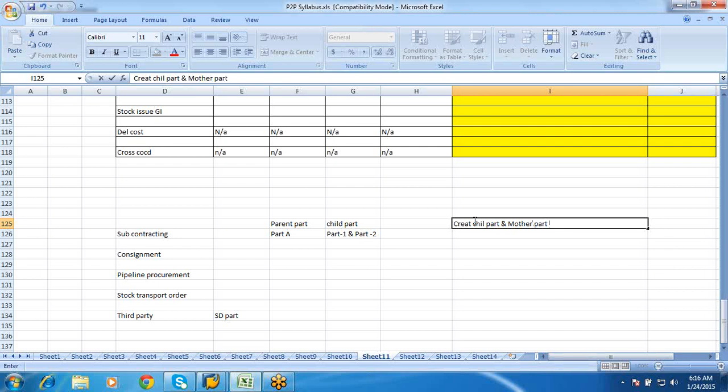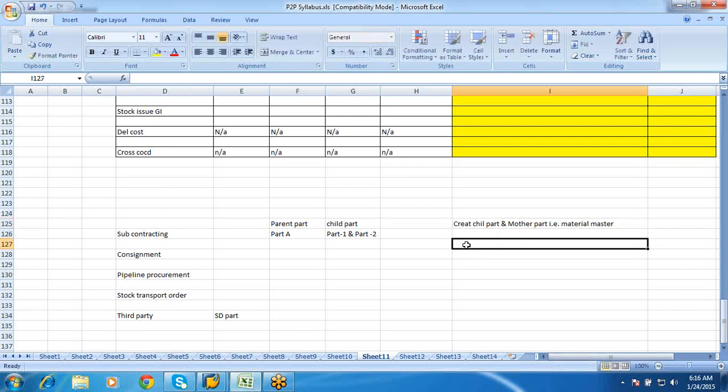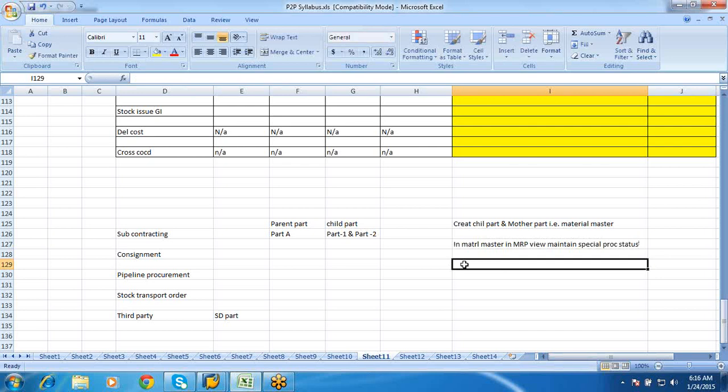Next, in the material master, in the MRP view, you need to maintain the special procurement status, so that when you run an MRP, the purchase requisitions are generated for your child parts.